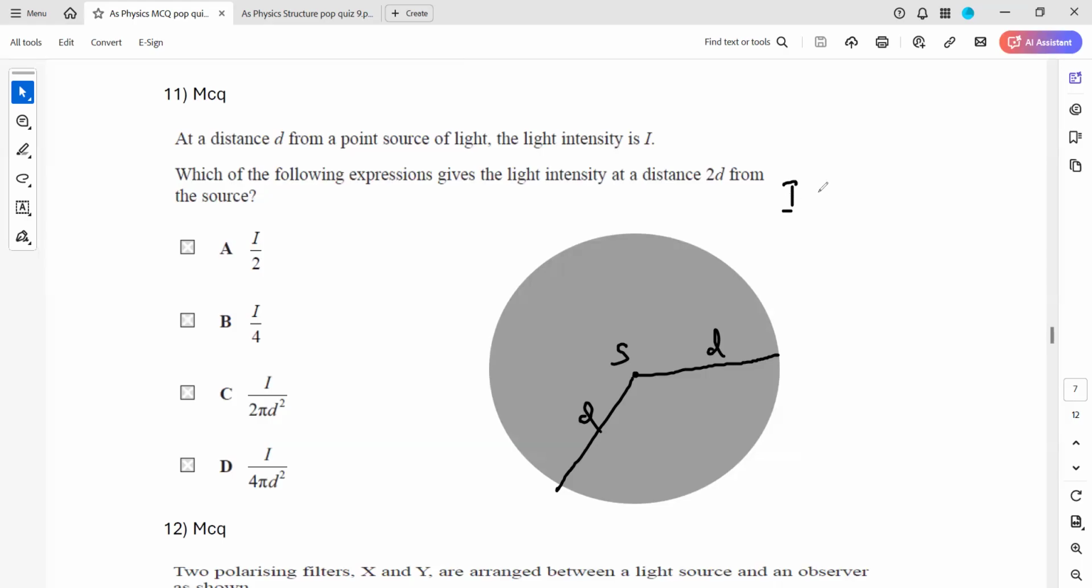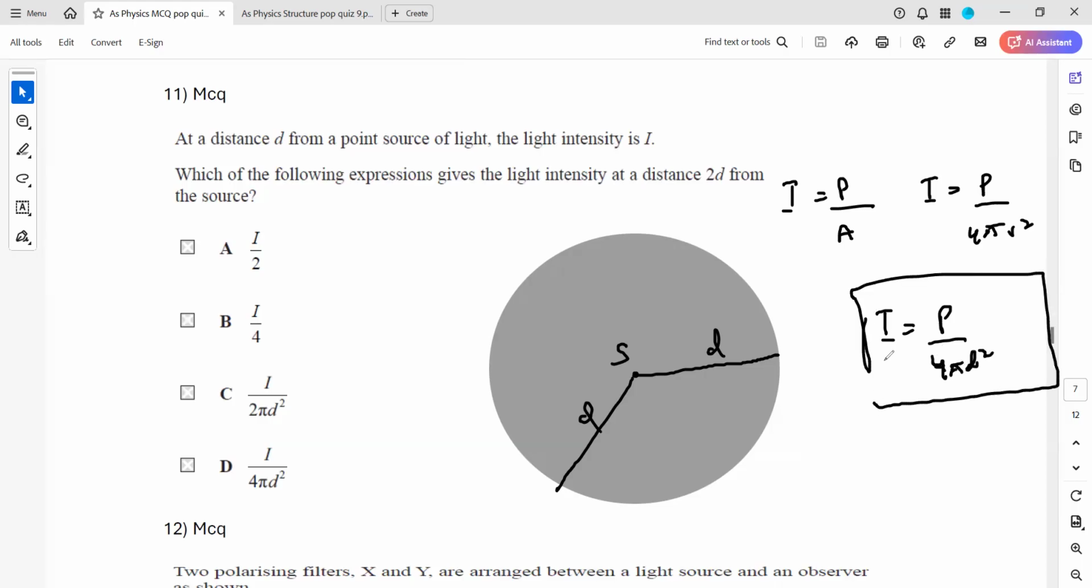And intensity is power acting on unit area, so power divided by area. What is the area of a sphere? The area of a sphere is 4 pi r square. In this case, the radius of the sphere is d, so we can say power divided by 4 pi d square. That is if the distance is d. But what if in the question, the distance is 2d, like doubled?